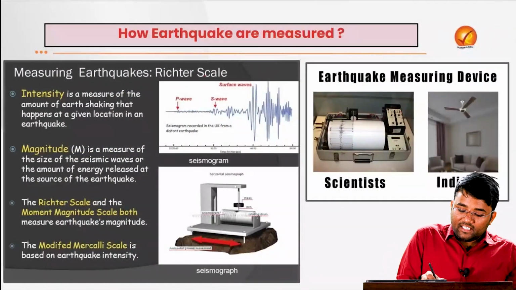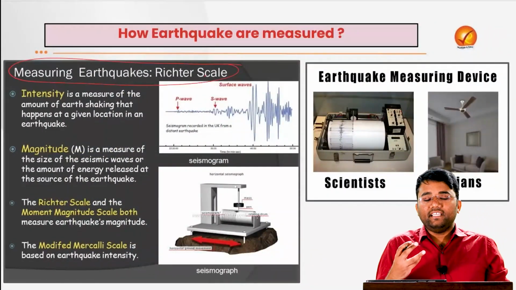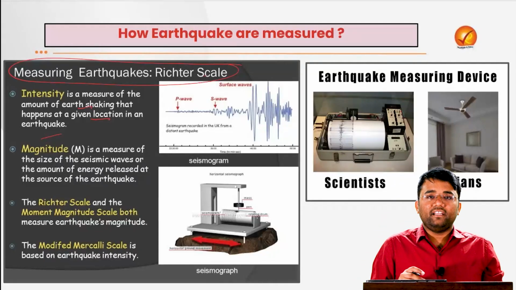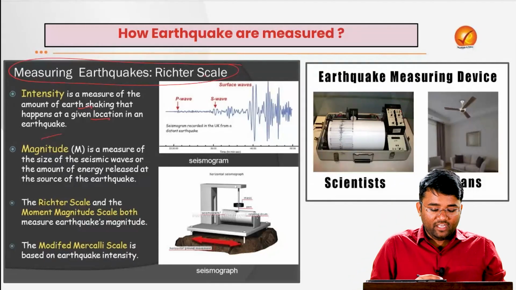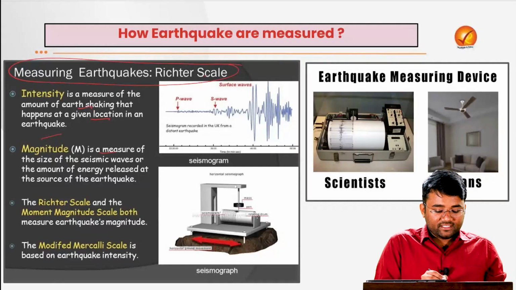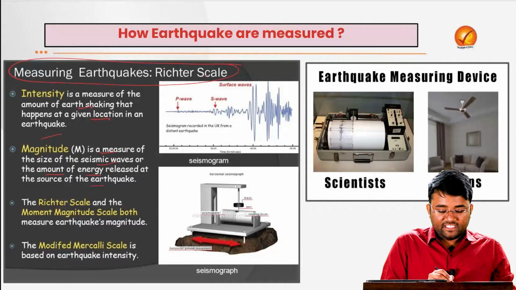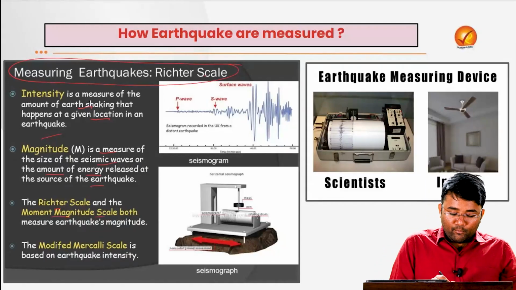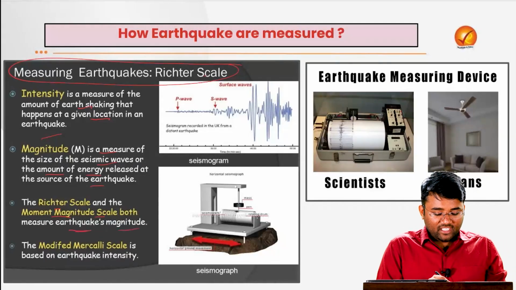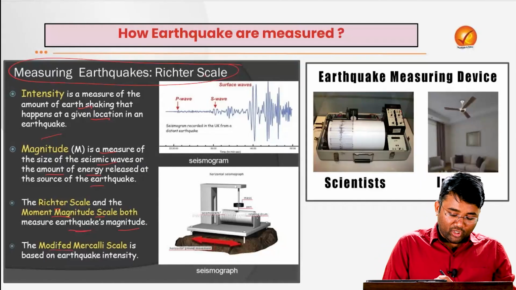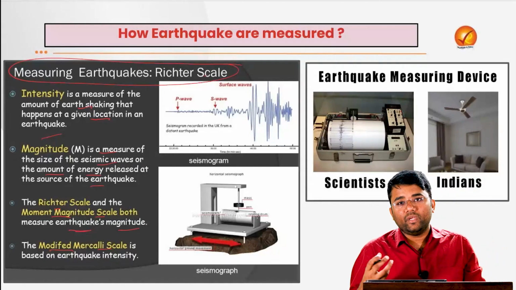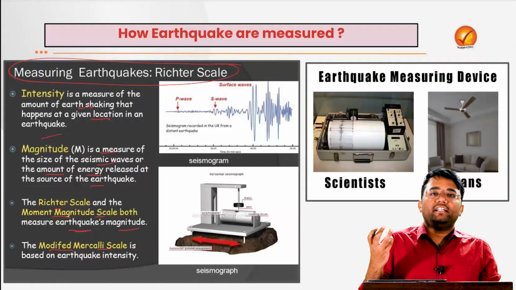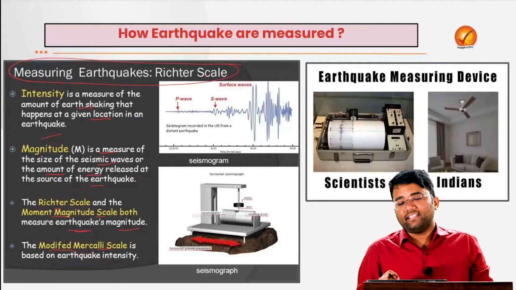Then how exactly is an earthquake measured? The intensity is the measure of the amount of earth shaking that happens at a given location in an earthquake, that is how much tremor has been felt, and the magnitude is the measure of the size of the seismic waves or the amount of energy that is released at the source of the earthquake. The Richter scale and the moment magnitude scale both measure the earthquake's magnitude, while the modified Mercalli scale is based on the earthquake intensity. So from intensity we actually get an idea about the destruction that has happened.